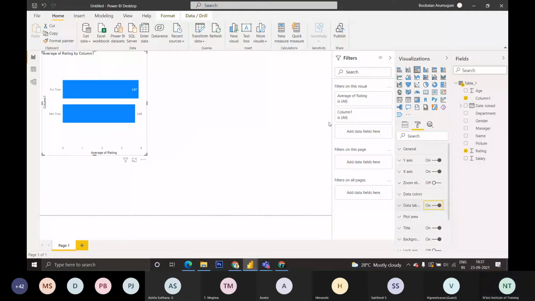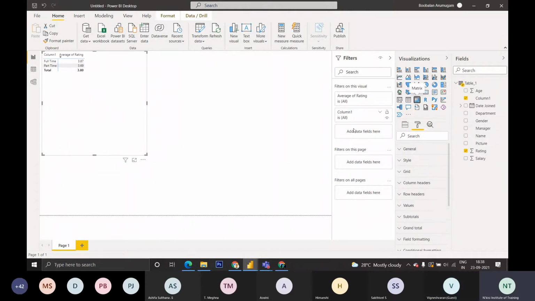Yes, sir. Based on the requirements, we can use the charts. If you want a table, it is a matrix. It will be showing a matrix, like this is the full-time employees average rating. It is the part-time employees average rating. If you want a bar chart, you can click bar chart.